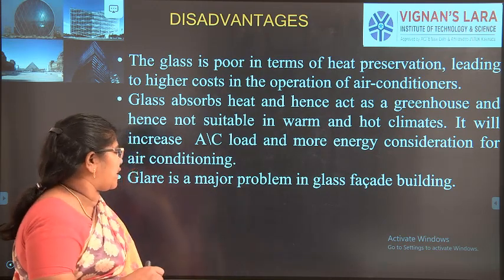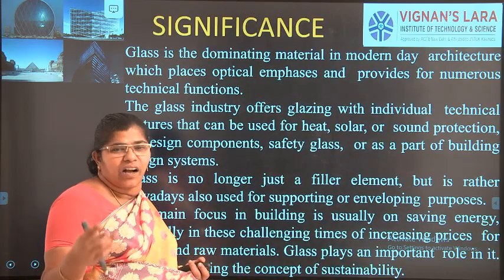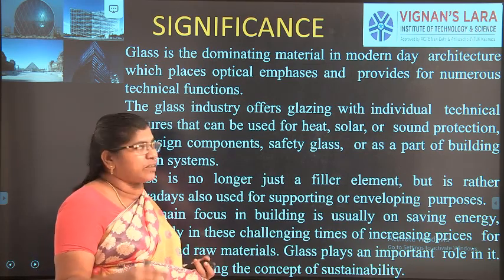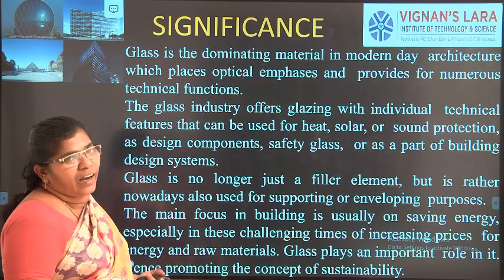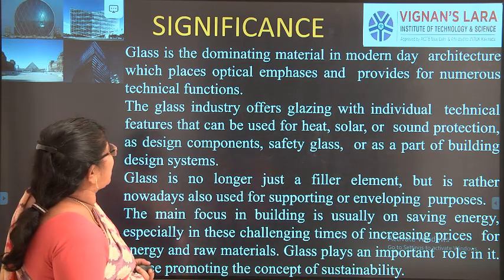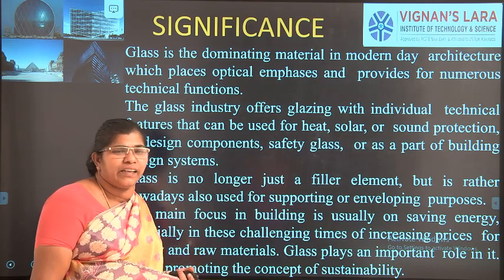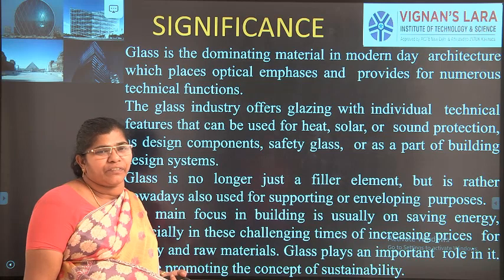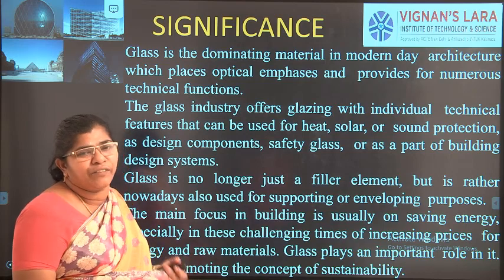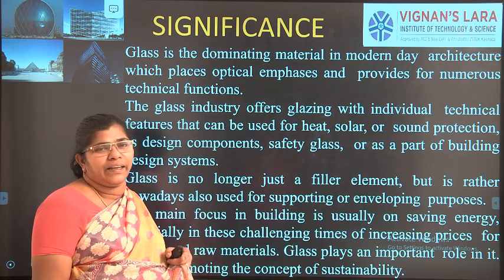It is mainly used as a glass facade in buildings. But a major reason is that additional cost for the glass facade has to be paid, compared to the original walls. Okay, so these are the advantages and disadvantages. Coming to the conclusion, glass is one of the dominating materials in today's architectural world, or we can say the civil engineering world, and we are using it for almost entire buildings. Many buildings are made with the outside fully of glass, which doubles the weight of the building. The cost of the building doubles, but the aesthetics of the building increase.